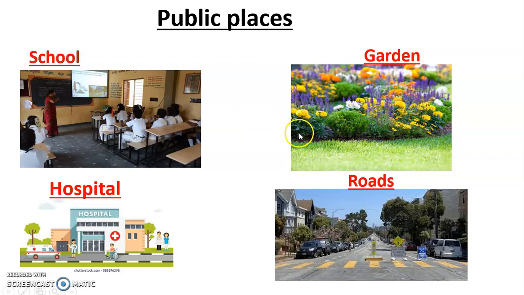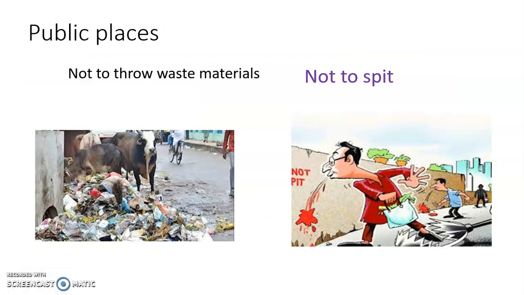Then the garden. It's a public place. Garden, park. It's a public place. It is used by the public for entertainment. Next is hospital. Again, hospital is a public place. Many people come for treatment in the hospital. Then road. Again, road is a public place. It does not belong to you and me, but it belongs to everyone. So all these are public places, and these public places should be kept clean.